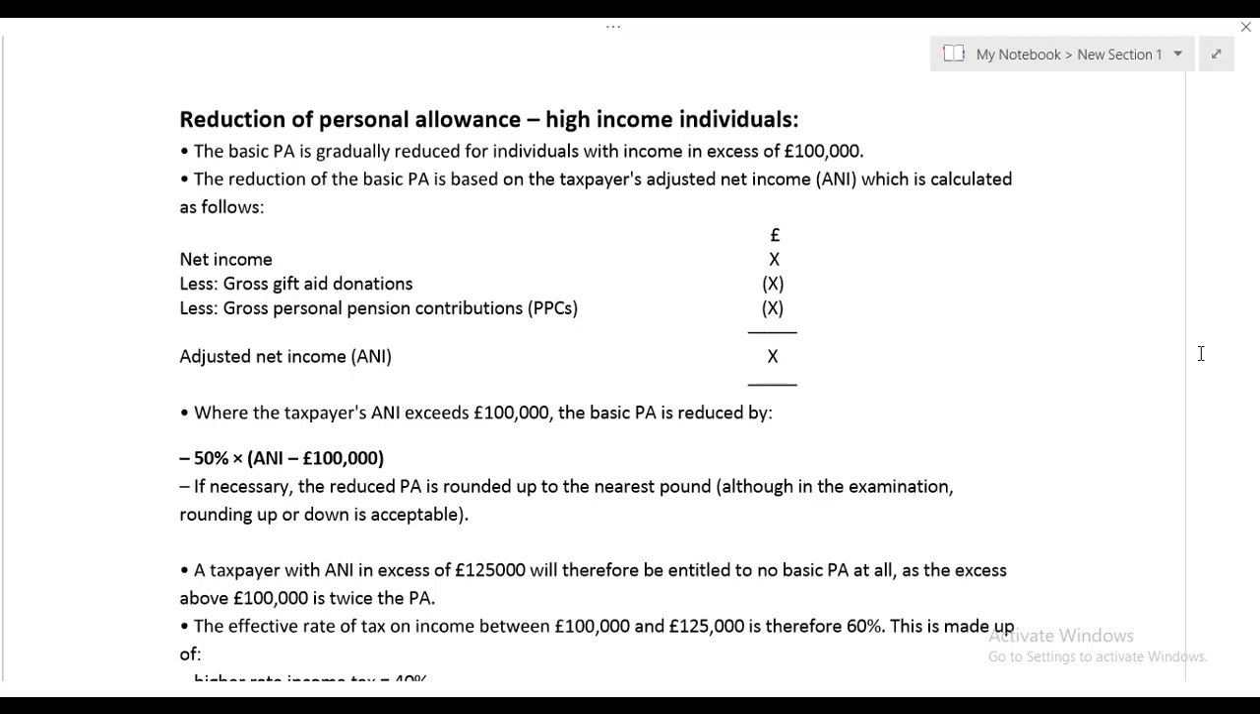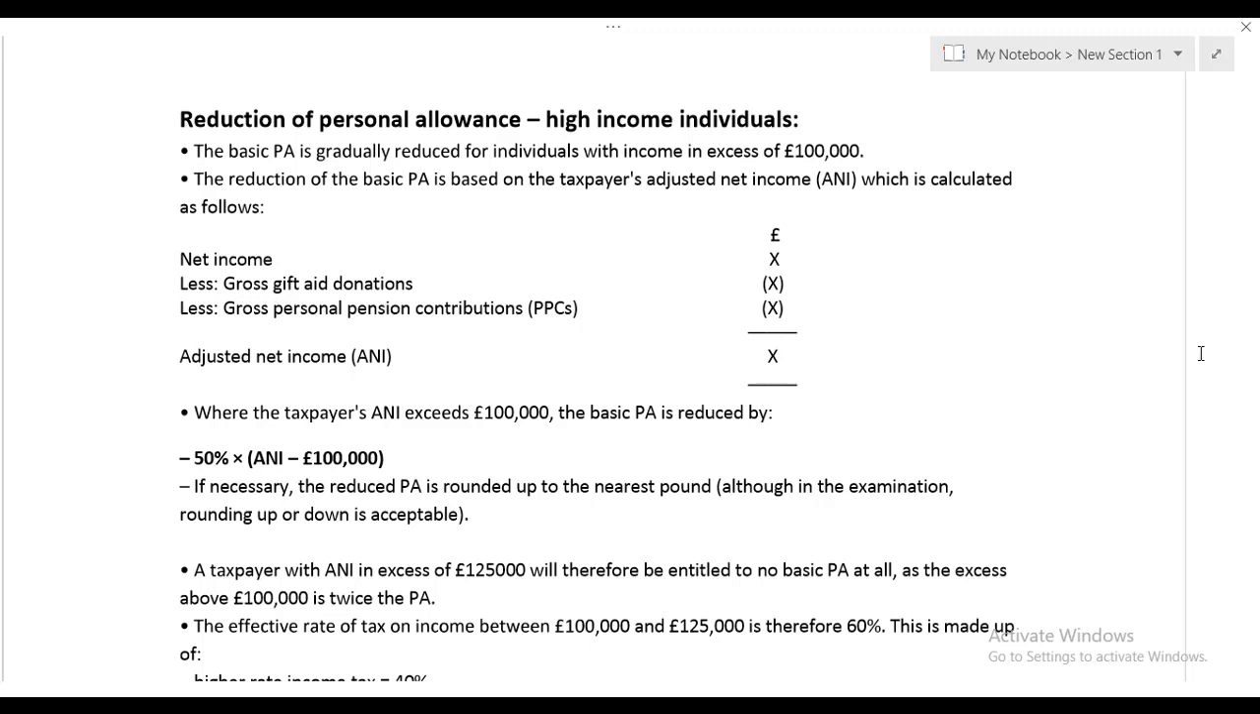What is the objective of having this concept of adjusted net income? Those people who are very rich in UK should not get the benefit from personal allowance. In order to stop those wealthy people from benefiting, HMRC has introduced the concept of adjusted net income. Whoever has adjusted net income more than 1 lakh, personal allowance starts reducing for them, and anyone having adjusted net income of 1,25,000 or more, personal allowance becomes 0.